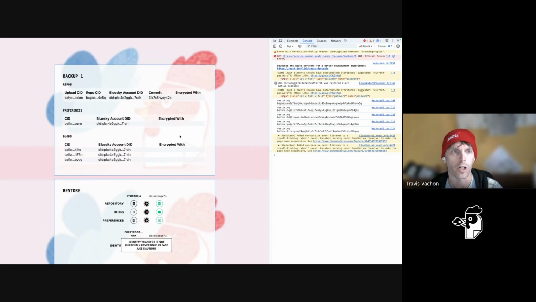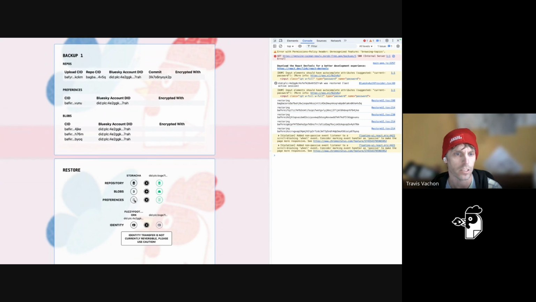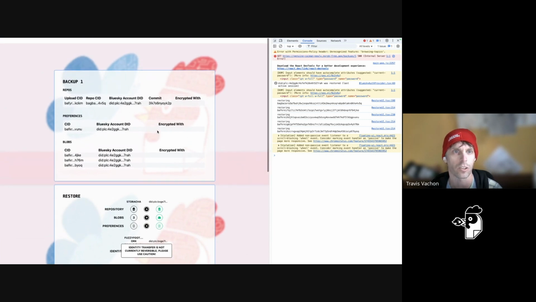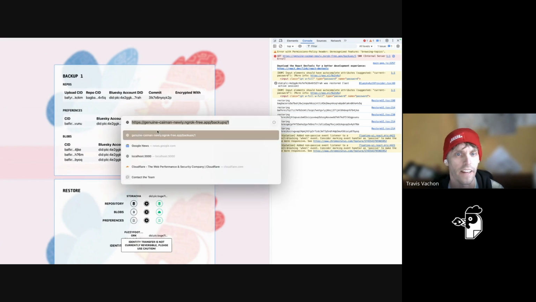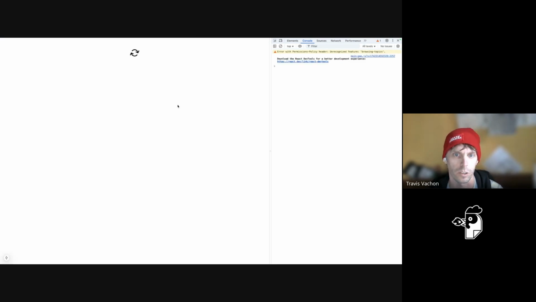But I'm sure you're saying, but Travis, what are these encrypted with? And didn't I just back up my preferences, which is a piece of private data on a public network, without any encryption? And the answer is yes. Yes, you did. And that is not great. And let's do something better.